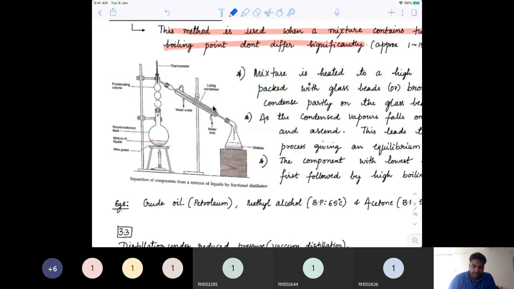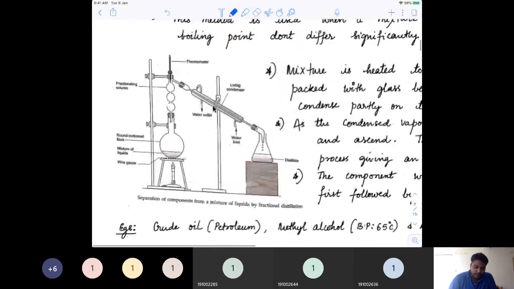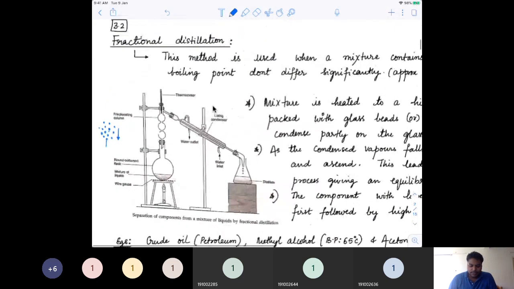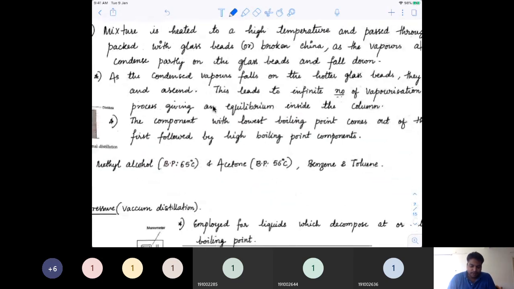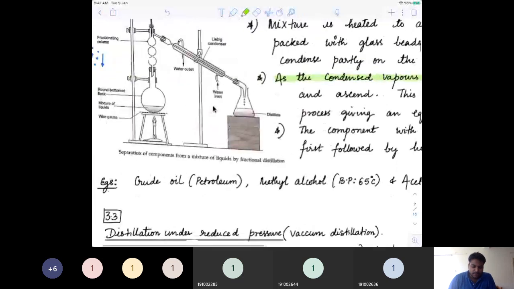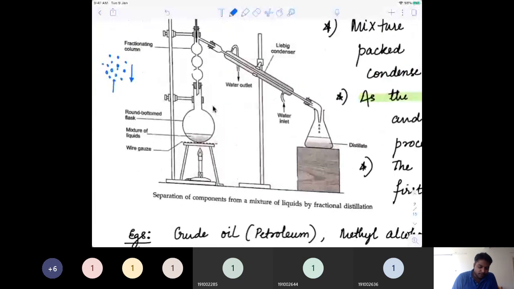As they start moving upwards, suppose this is the column and some vapors are going upwards. As they hit the beads, they start condensing again. So can you see an equilibrium can be established over a period of time? See what would happen here. As the condensed vapors fall onto the hotter glass beads, because the lower beads will always have a higher temperature as compared to the upper beads,